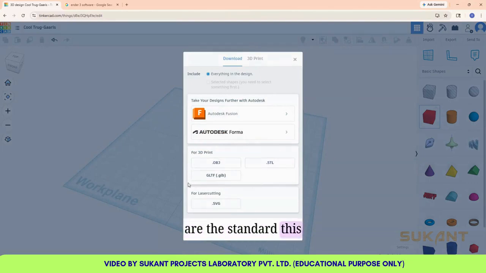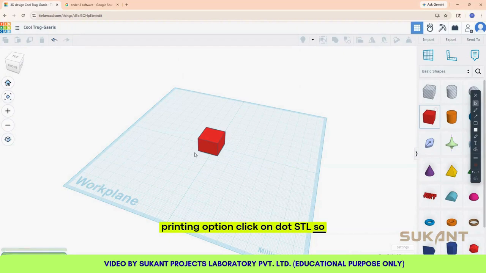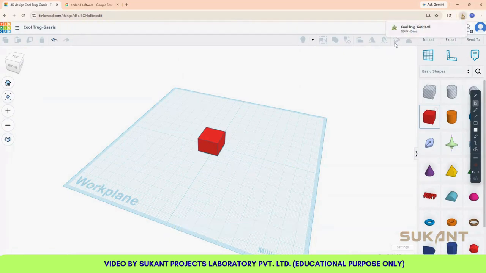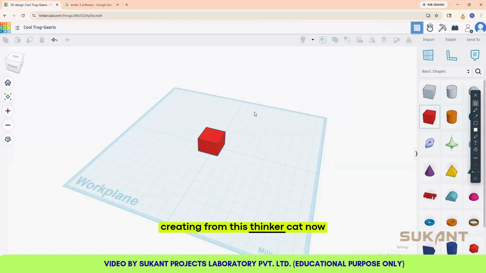These are the standard options, .stl is very commonly used for 3D printing. Click on .stl. So your model has been exported. So now let's use a slicer for slicing this square block and print in our 3D printer. You can print anything in your 3D printer by creating from this Tinkercad.